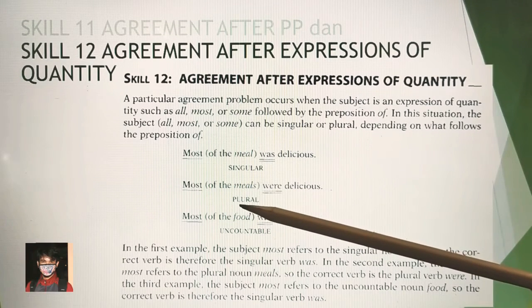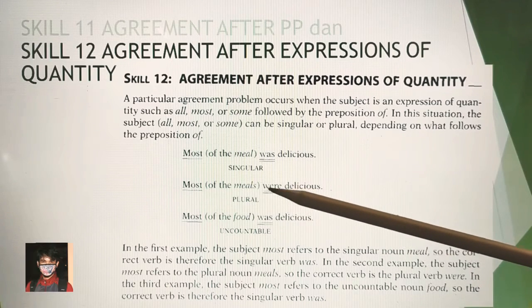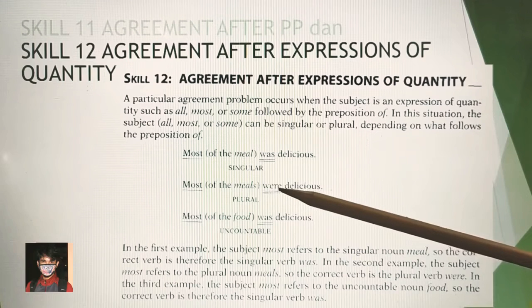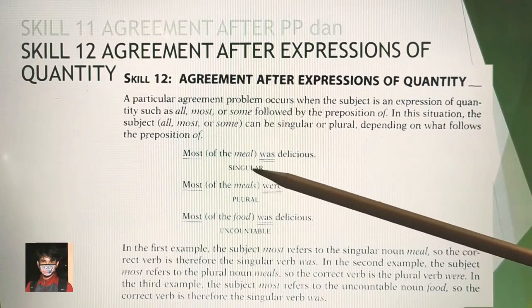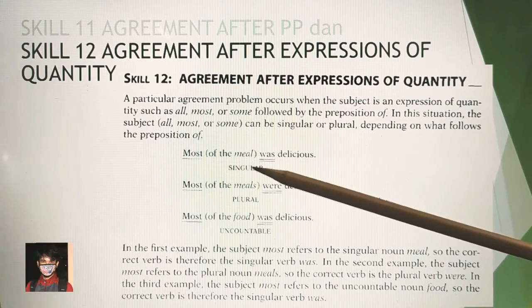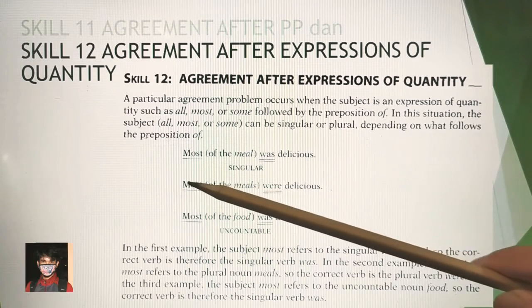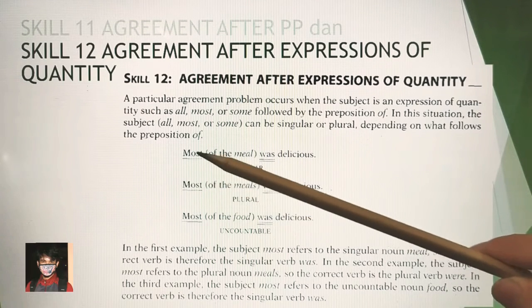Of course it is identified as plural. Most of the meals were delicious. So it should be were, even though both of them are preceded by most.